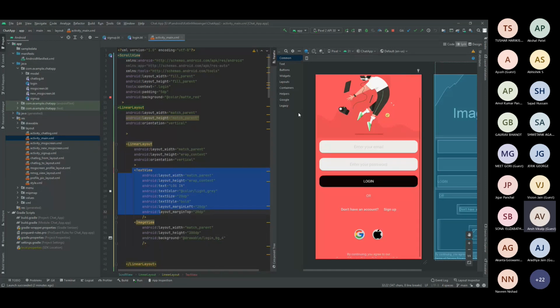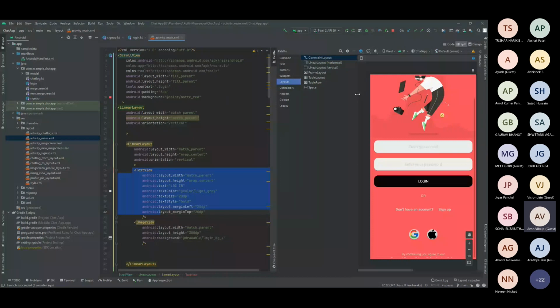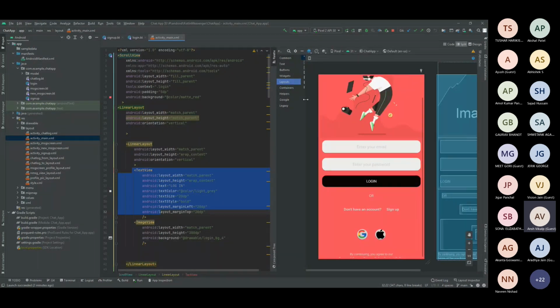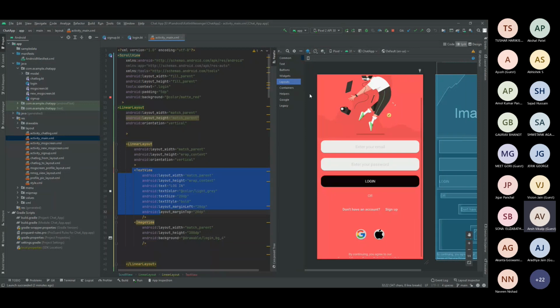For example, there are various other layouts, like constraint, frame, table layout, relative layout and all. But normally in industry, the standard is mostly they stick to linear layout, and inside they try to develop with the other layouts. Okay, so this is the basic we all know.